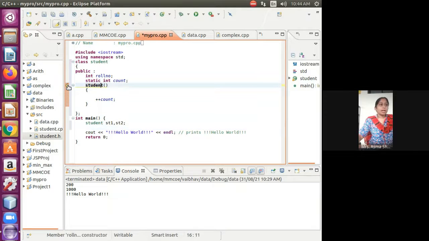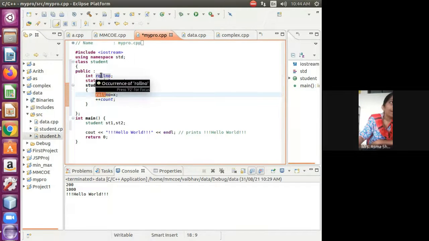This is my constructor. I'm assigning roll number equal to 0 here, or I can pass an int x and set roll number equal to x. This is the roll number of my Student class, and we are passing the values from the constructor.